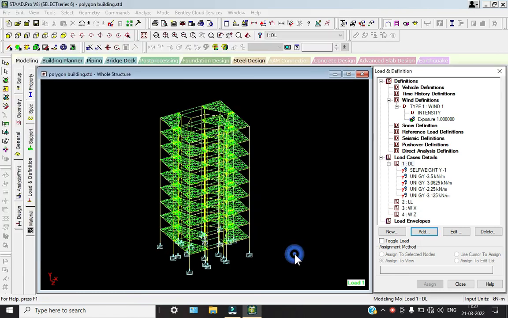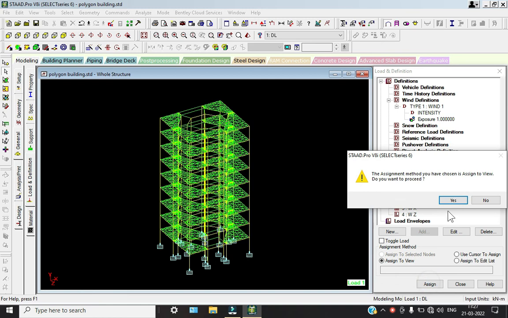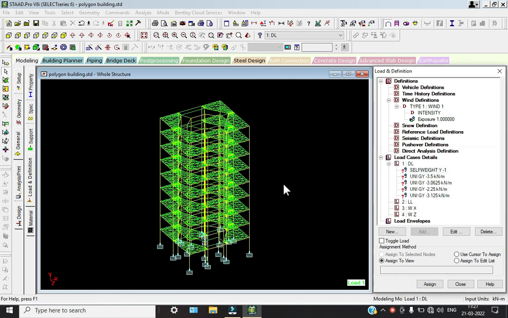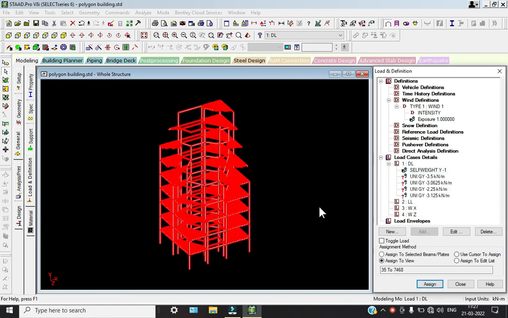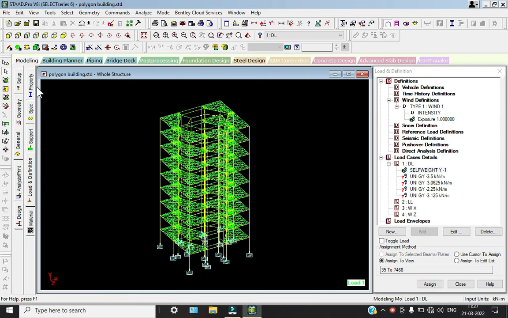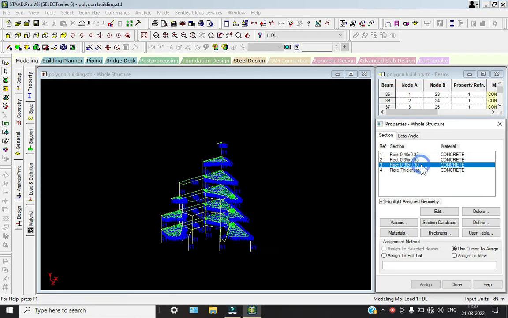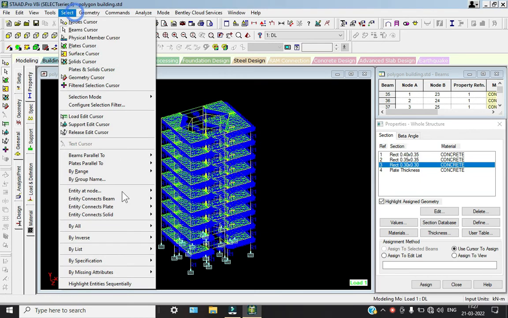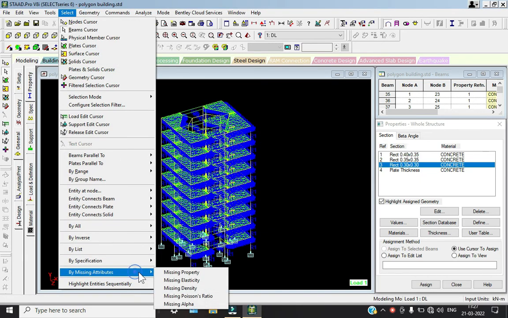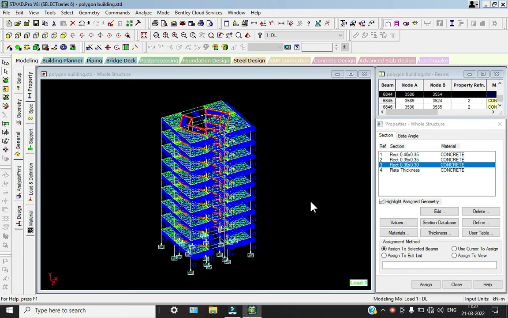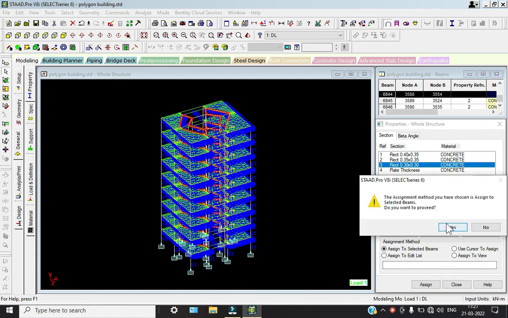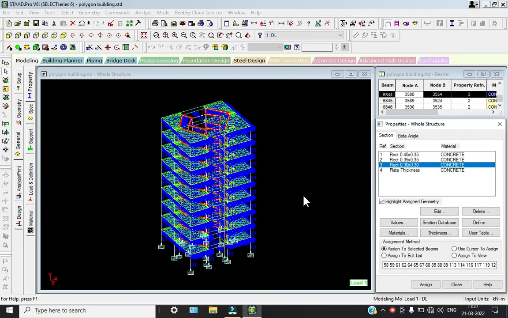Go to select, assign to S. So it will be assigned, right? So I think we have assigned all the properties. No. So there is some missing properties. Go to missing attributes, missing property. So select all this, assign and yes. It has been assigned, right?